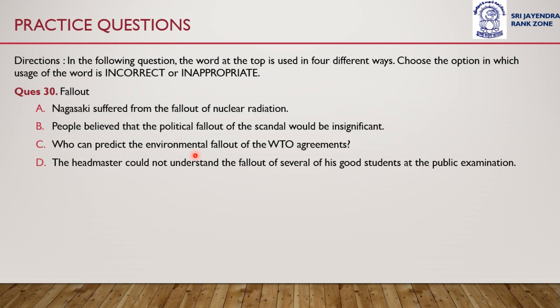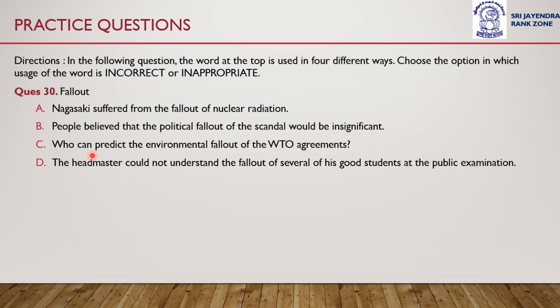Next word is fallout. Question number 30, fallout. Now, option A, B, C, and D are the four different ways of using fallout. We have to find out the incorrect or inappropriate usage of fallout. Option A is Nagasaki suffered from the fallout of nuclear radiation. Option B is people believed that the political fallout of the scandal would be insignificant.